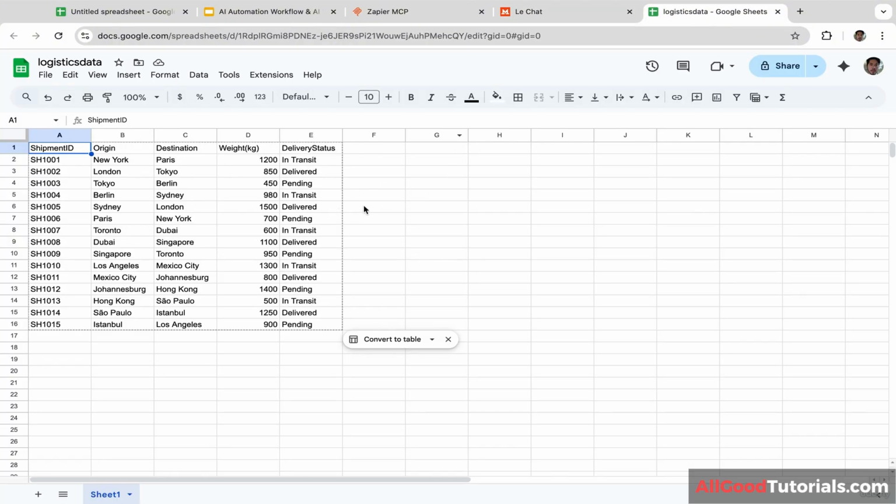As you guys can see, Mistral AI has successfully created a new Google Sheet file. The name of the file is logistic data, and we have 5 columns: shipment ID, origin, destinations, weight, and delivery status. Very cool, right? So you will be able to use Mistral AI to modify these Google Sheets.